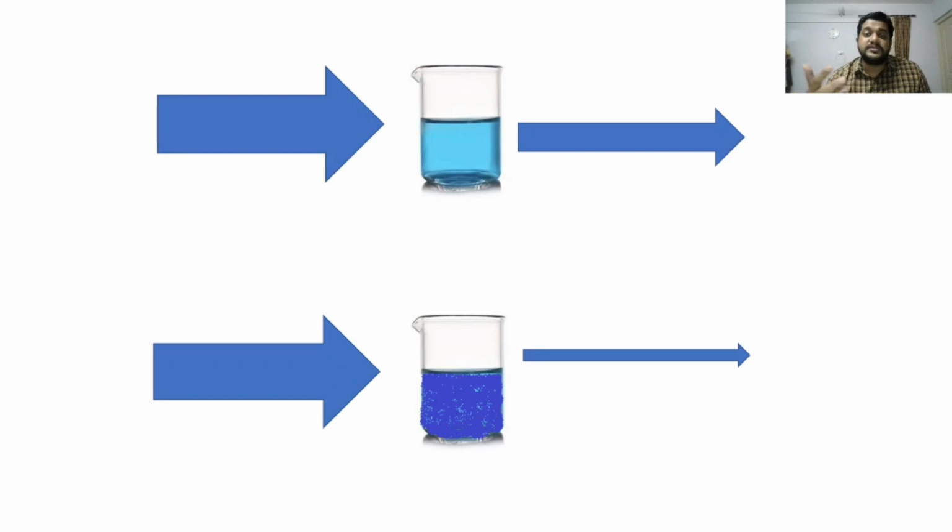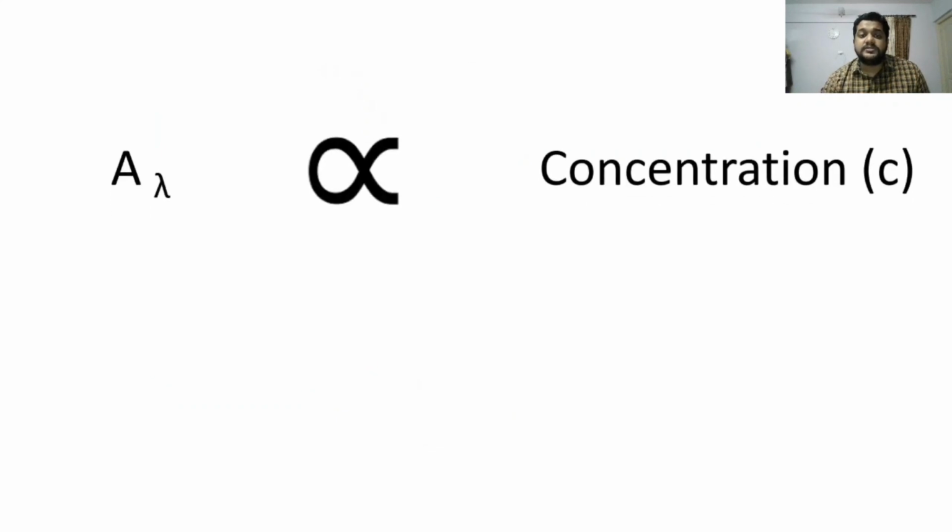As we increase the concentration, the light absorbed by the solution increases, and thereby the emergent light intensity decreases. So the absorbance of a medium for a particular wavelength of light is proportional to the concentration of the solution. This is known as Beer's law.